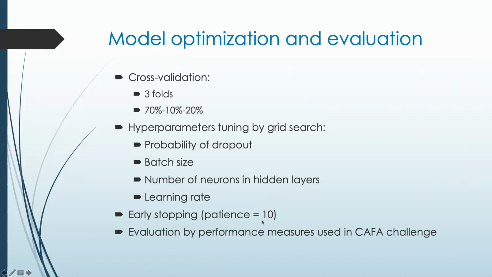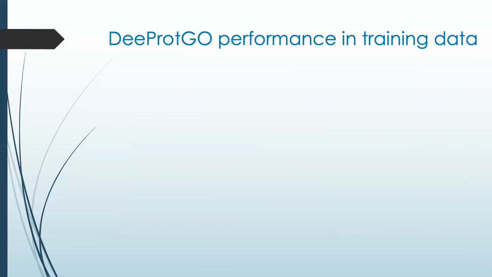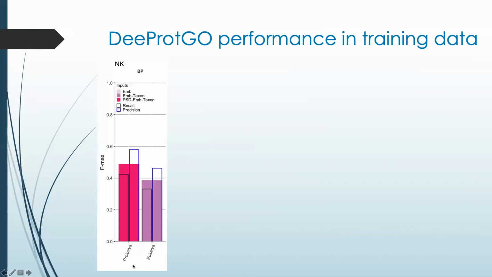All model performances were compared and assessed using the Fmax, recall, and precision performance measures defined and used for the CAFA challenges. The performance of DeepGo in training data was assessed by analyzing the achieved average scores on the corresponding test partitions. The results obtained for the best configuration of each model are presented here using bar plots.